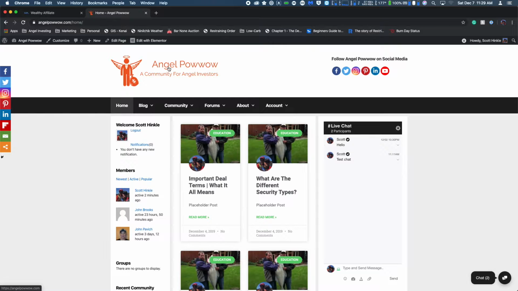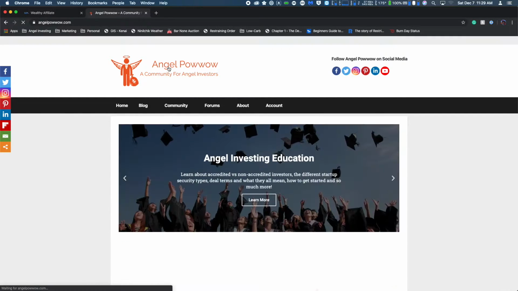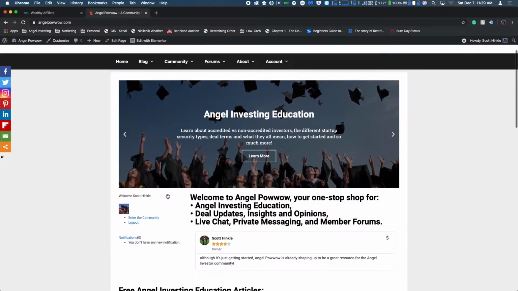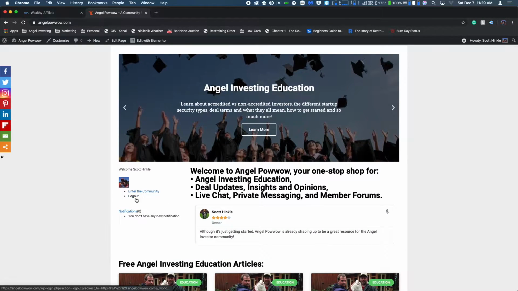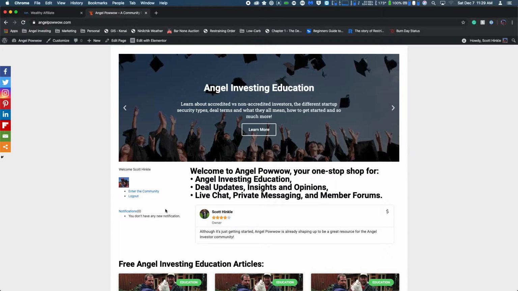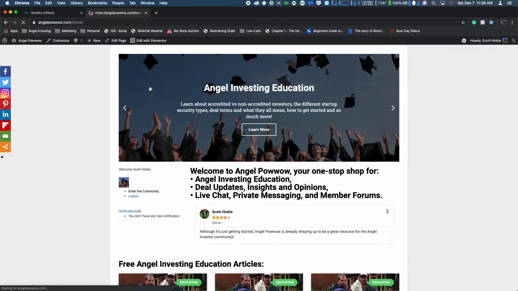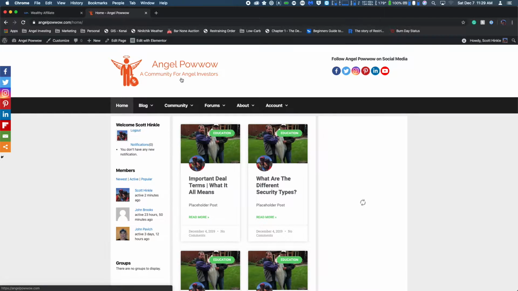So if I go back to the main page, you'll see it now has a menu, and it now has a footer. And where the login was, it now says enter the community, logout, and shows you how many notifications you have. So that's one way to tell. And if you click enter community, you're just going to go to the home page that I showed you previously.